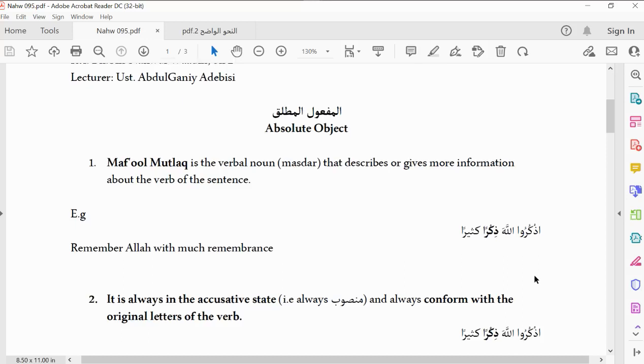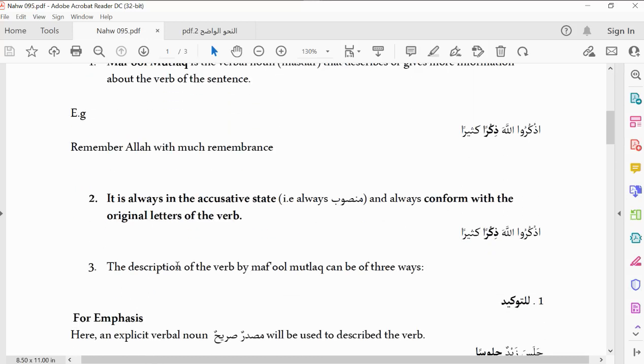So that is one. Another information they are giving us here is that it is always in the accusative state. What is the meaning of this accusative? What they are saying with this accusative state is that it will always take nasb. It is always mansub. That's why it is called maf'ul. So any maf'ul you have will always take nasb and always conform with the original letters of the verb, which we have mentioned before, because we say it is always the masdar of the verb that is being used. So that is why we have something like dhikran here. Can you see? Udhkuru dhikran, jalasa zaydun julusan, kharajtu min al-bayti khurujan, something of such.